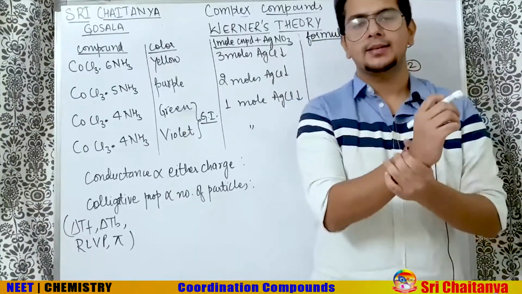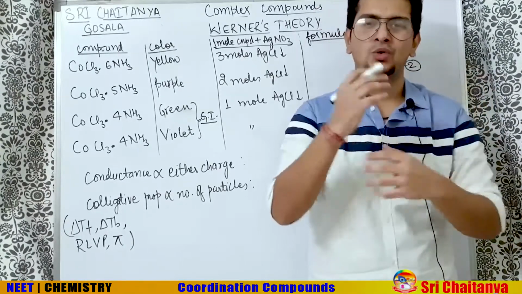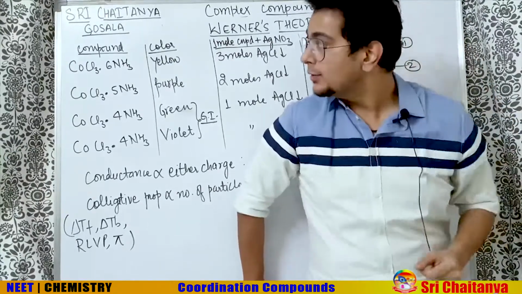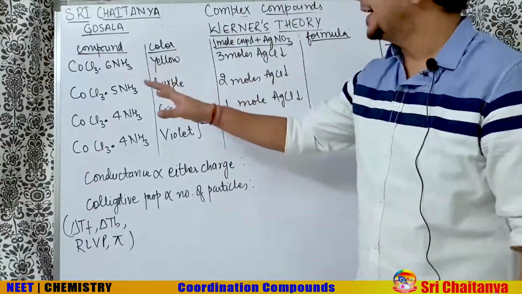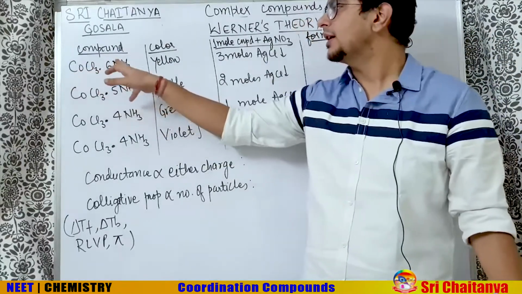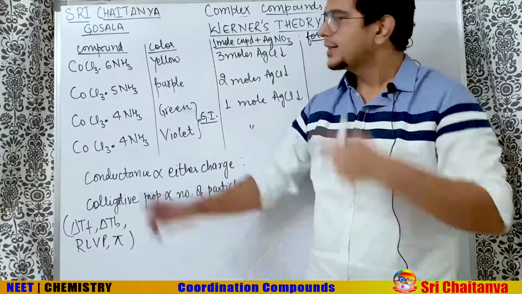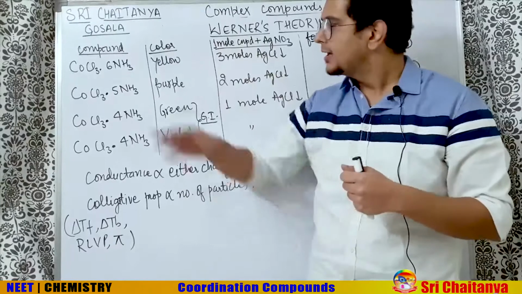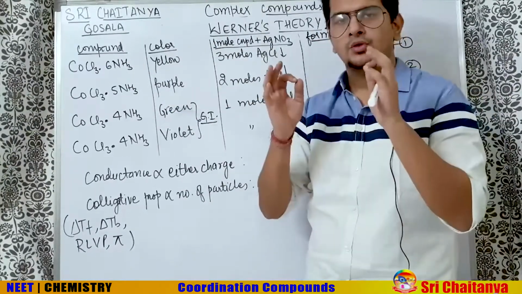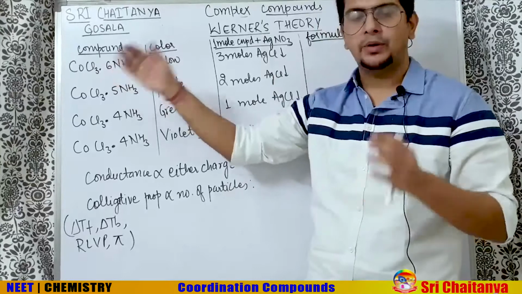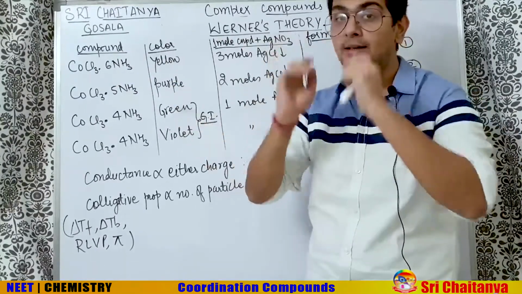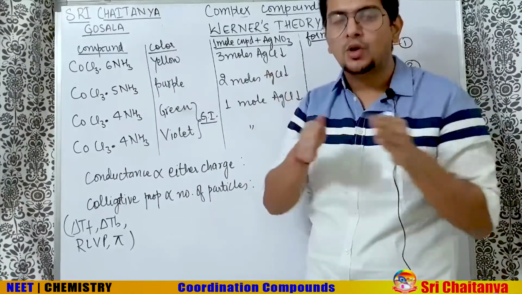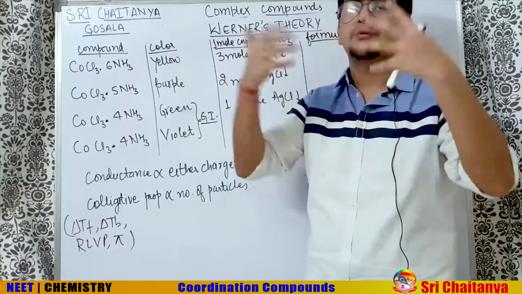Alfred Werner was the first scientist who tried to identify and define the bonding pattern in complex compounds. He studied the compounds made by mixing CoCl3 with ammonia. When CoCl3 is mixed with ammonia, he expected Co3+ ion to come out in the aqueous medium. But if they form a complex compound, Co3+ will not be free; it will be inside the coordination sphere, inside that protected box, and it will not come out.